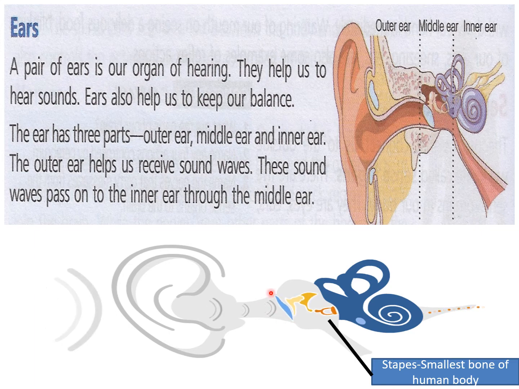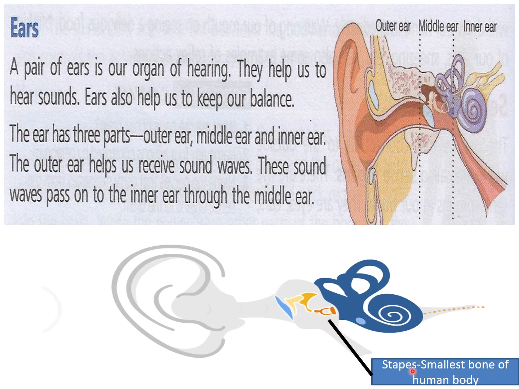Now there is a partition here. This moves when the sound waves come, and the sound waves go to the inner ear. Now there is a special bone inside this inner ear. You can see it is just like that when you ride a horse. A stirrup you must have seen, in which you put your leg while riding a horse, and this is the shape of the stirrup. The name of this bone is stapes, and this is the smallest bone of the human body. So this is very important.